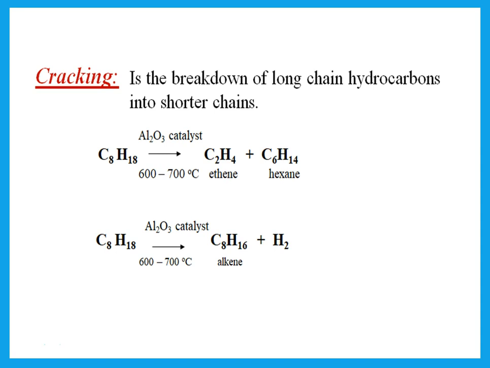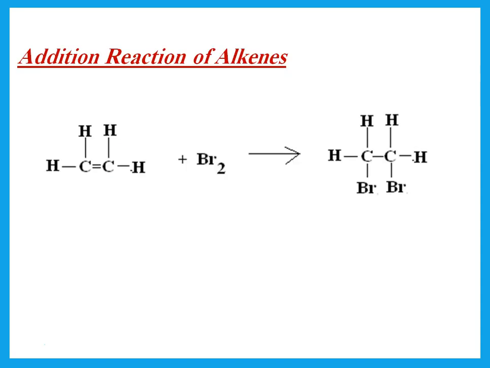What is cracking? It is the breakdown of long chain hydrocarbons into shorter chains. What are the conditions for cracking? Aluminium oxide catalyst at 600 to 700 degrees Celsius. It will either give alkene plus alkane or alkene plus hydrogen.